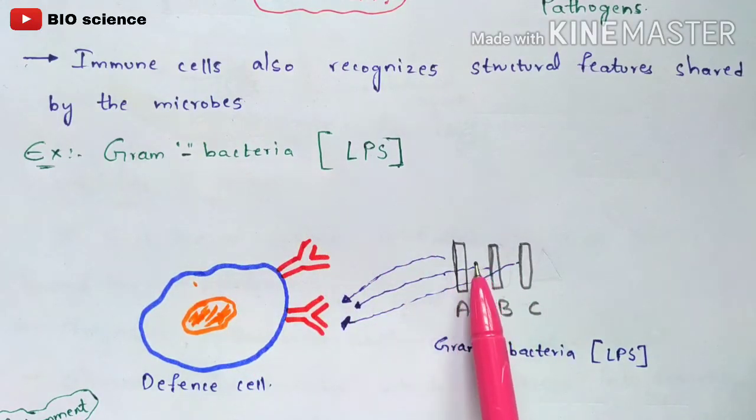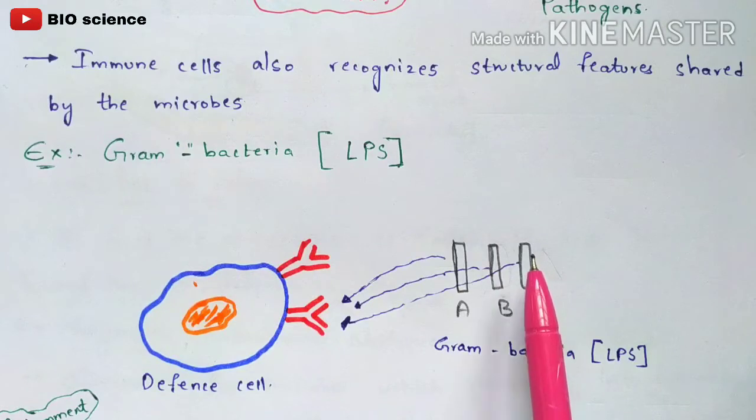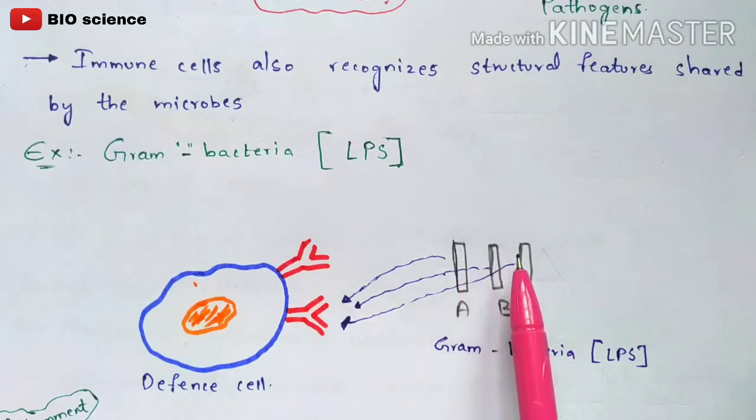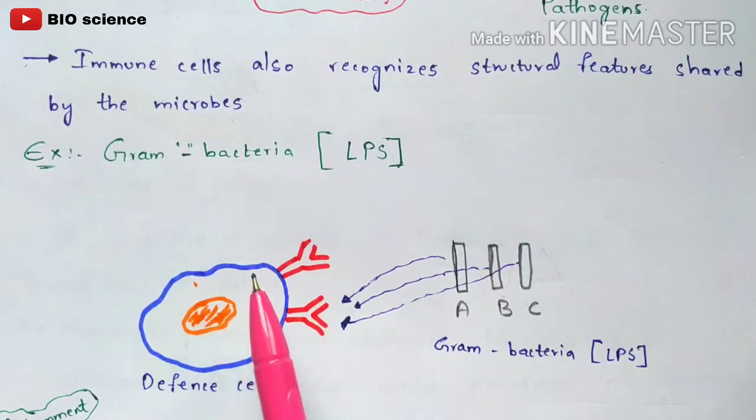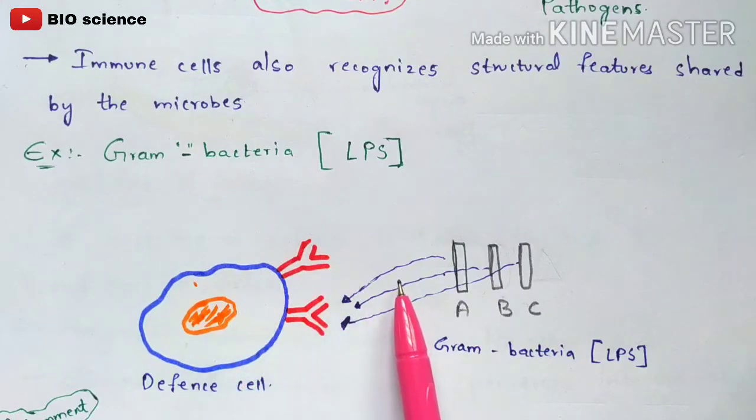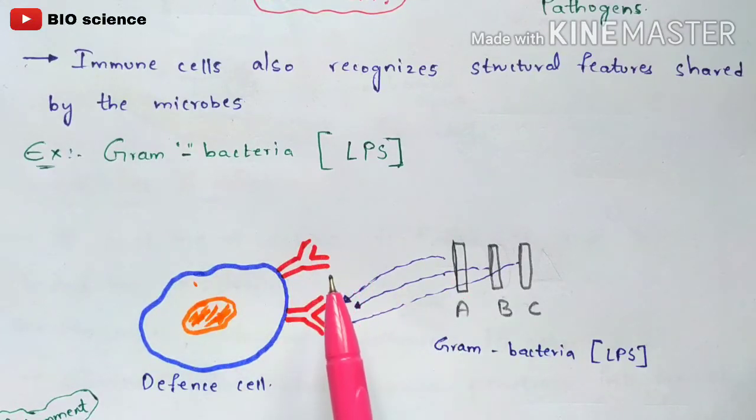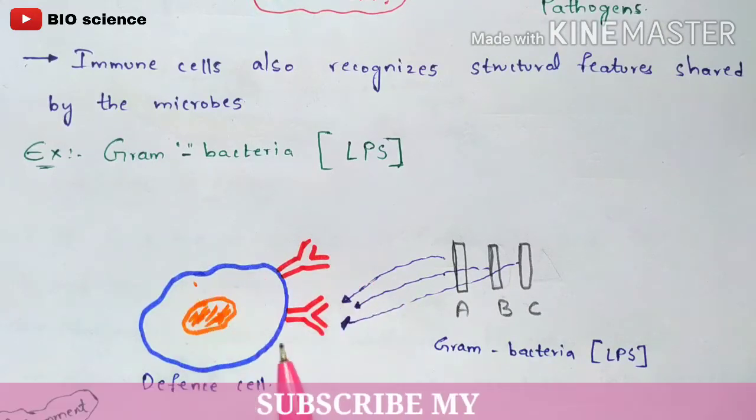Lipopolysaccharide. Let's consider there are 3 gram-negative bacteria, and each has its lipopolysaccharide structural feature. Now all of these 3 bacteria will bind to only one particular defense cell. For example, we can call innate immunity a non-specific immunity. Why is it called non-specific immunity? Because there is no specificity here.